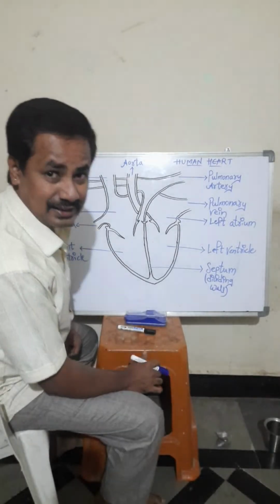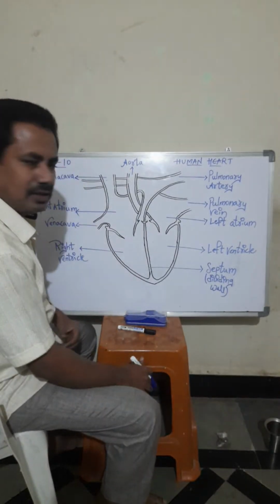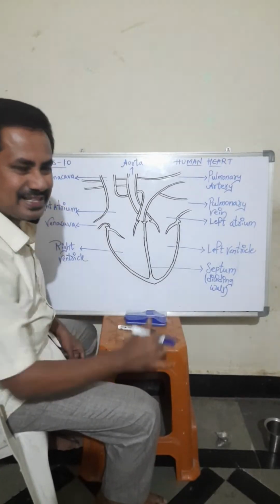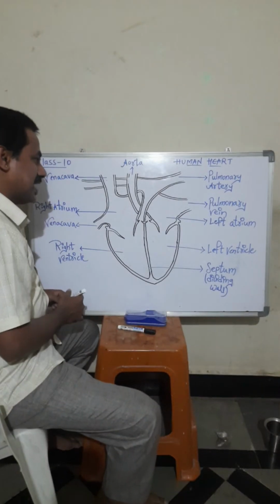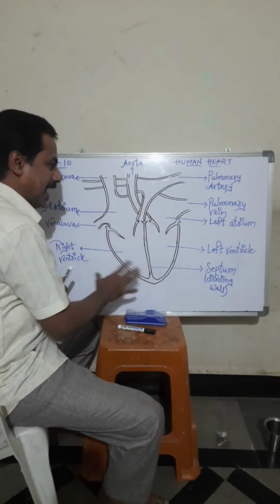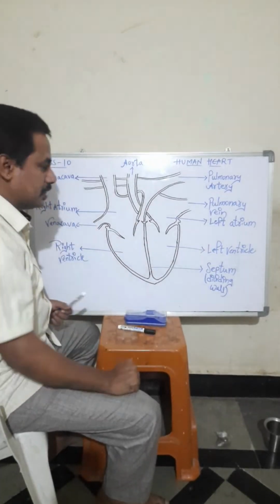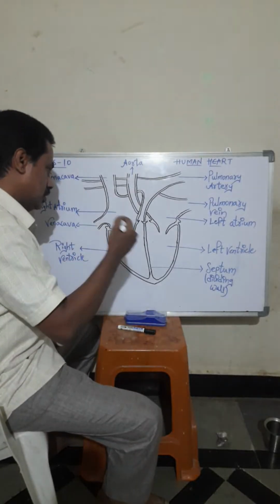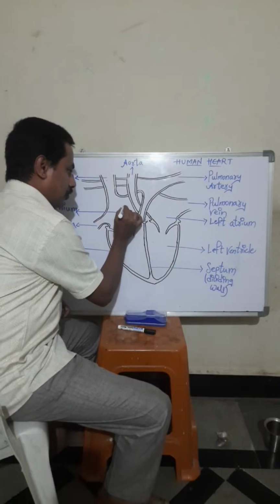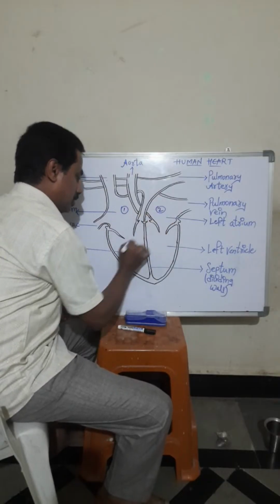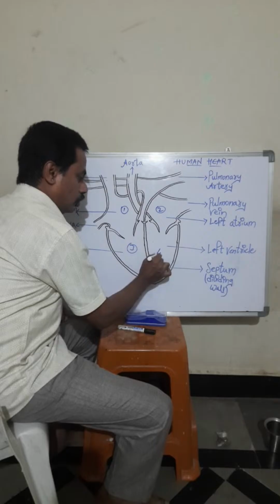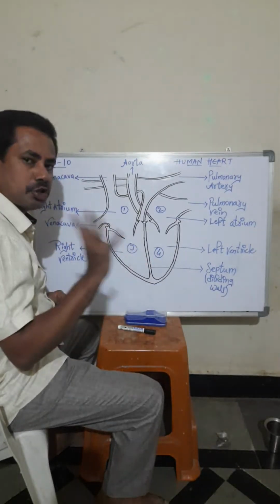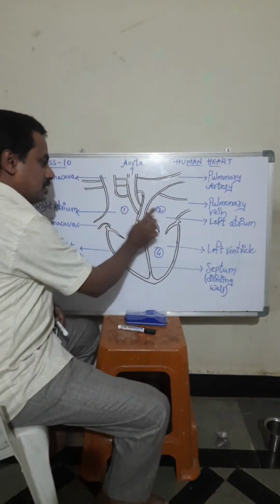So, class 10, very important topic, and it is very easy to understand. Biology is very easy. So let us try to understand. The human heart has 4 chambers. You have to remember, everybody, the human heart has 4 chambers. So this is the first chamber, second chamber, third chamber, fourth chamber.